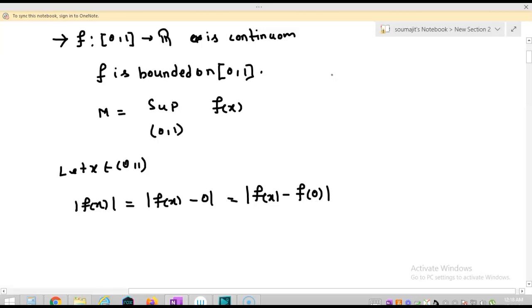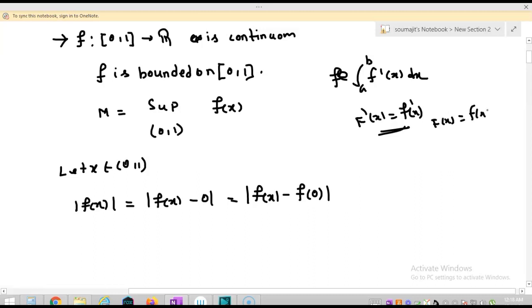Now observe that if you are going to find the integration of f dash x from a to b with respect to dx, capital F x equal to small f x is the antiderivative of f dash x, as we find this derivative is equal to f dash x. So f x is the antiderivative of f dash x.